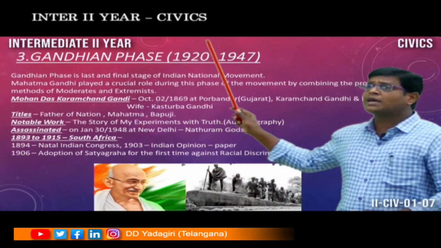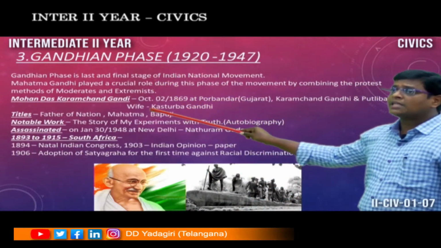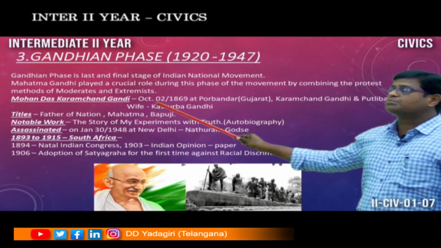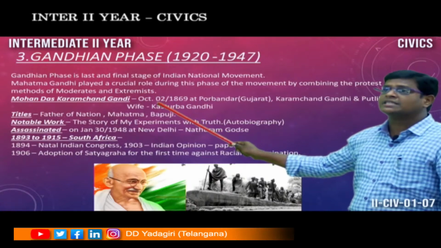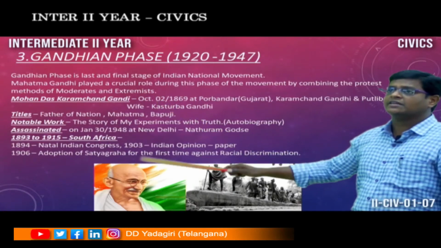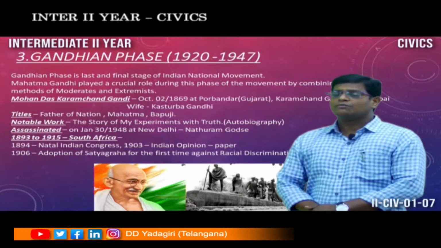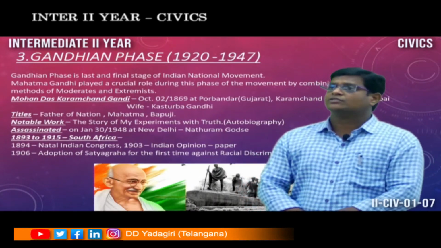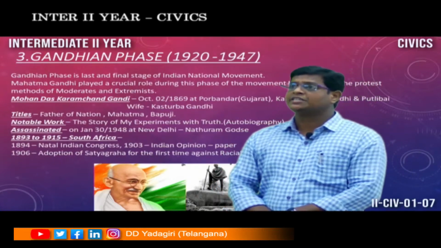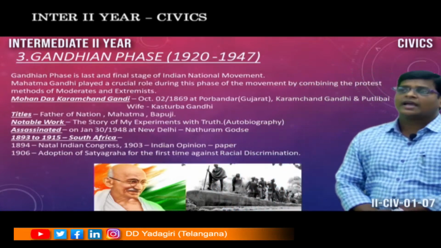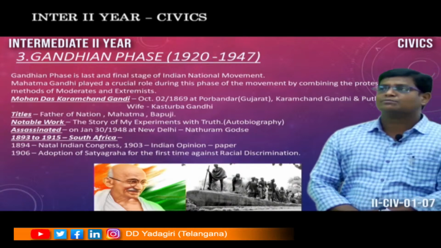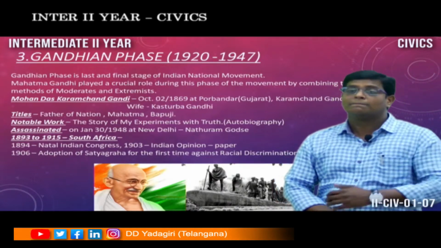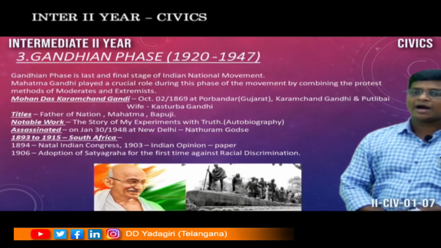Mahatma Gandhi's birth date is October 2nd, 1869. He was born at Porbandar. His father is Karamchand Gandhi, and his mother is Putli Bai.